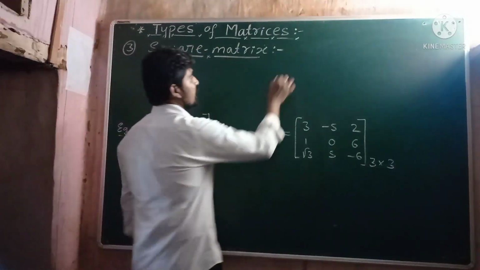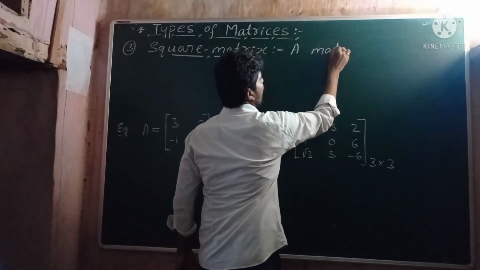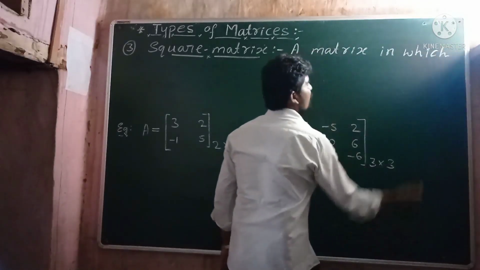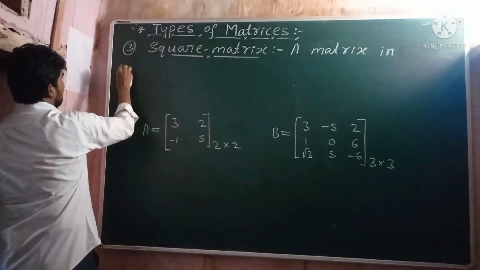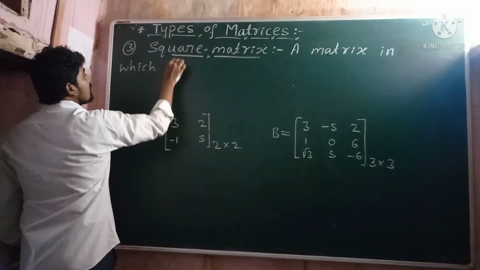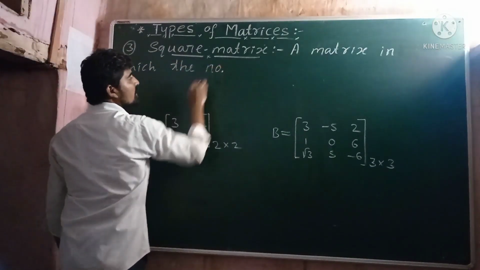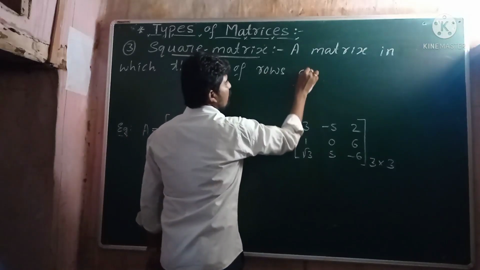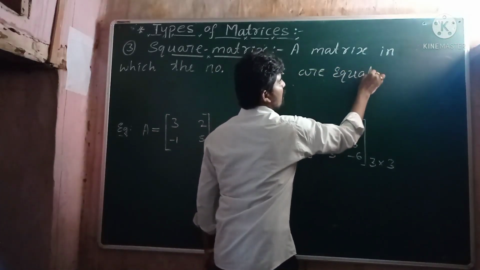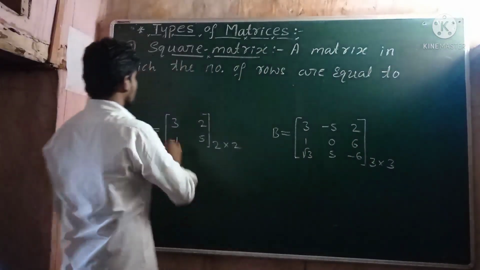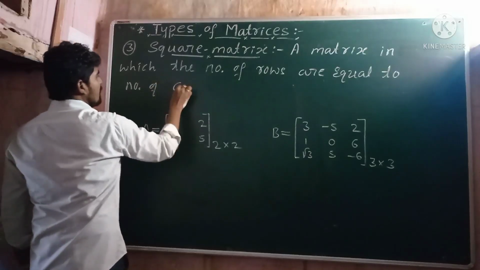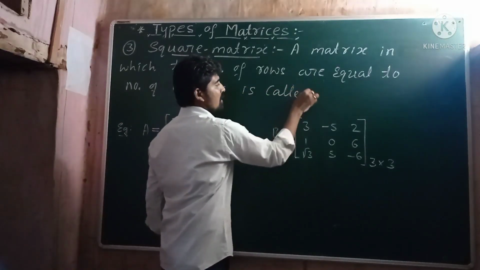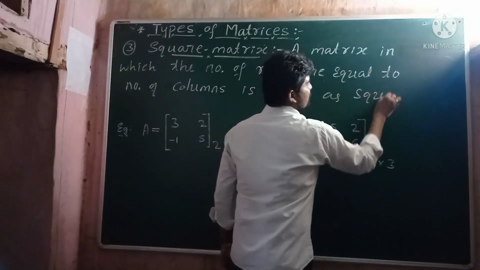What is the definition of a square matrix? A matrix in which the number of rows is equal to the number of columns is called a square matrix.